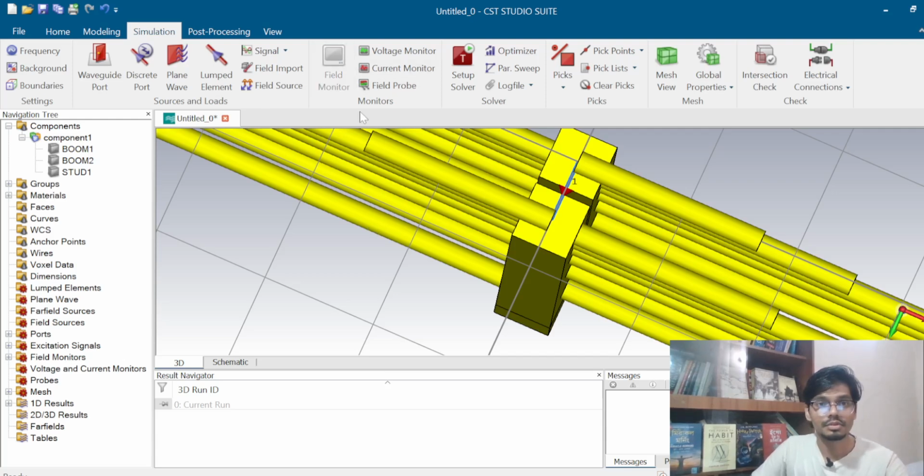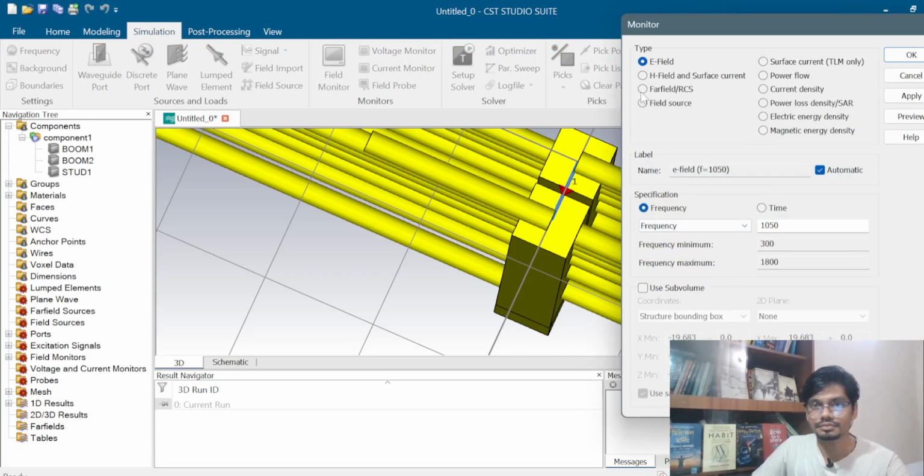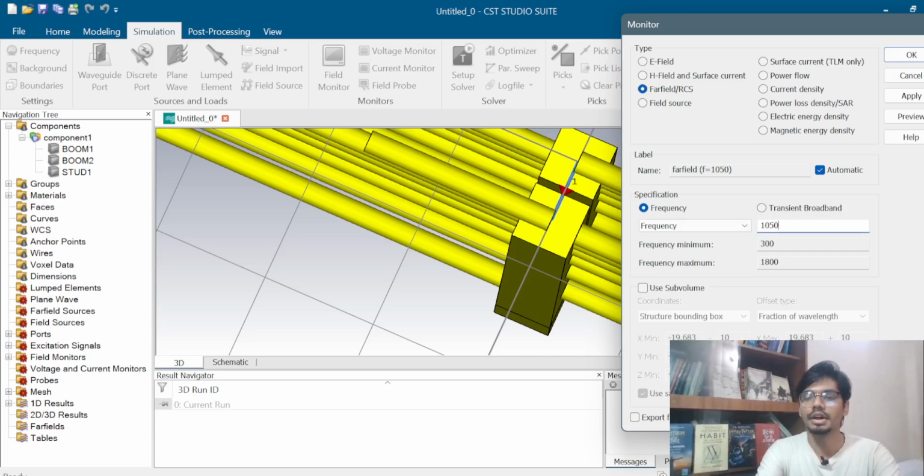Then I have to go to the field monitor, then select far field and give the values.